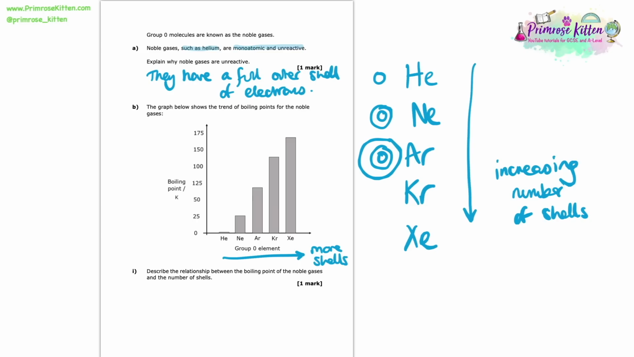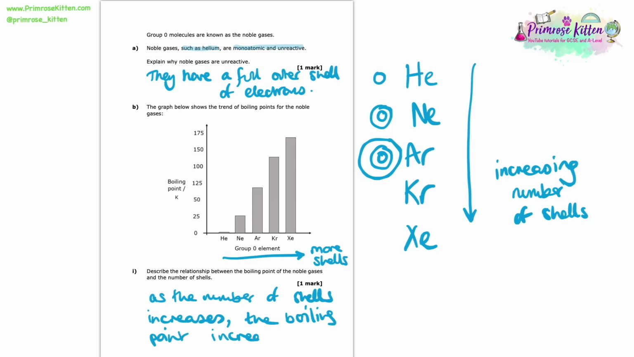So now when we look at this graph, we can say that as there are more shells in the group 0 element, the boiling point increases. And you can see that because for each of these bars, as the number of shells increases, the boiling point does indeed get bigger. So that would be our description of the relationship between the boiling point and the number of shells.